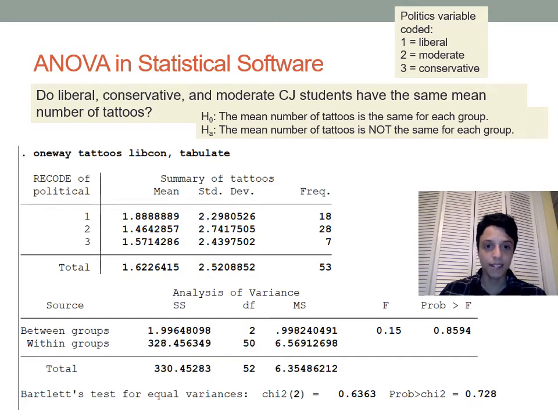And here's what the output looks like. As usual with Stata output, there's just a ton of stuff going on. So what I'm going to do is walk through the important pieces and the pieces that we've already come across while doing this by hand. The command for Stata is what's at the top where it says oneway. There's different kinds of ANOVA tests. This is just looking at one variable across different groups, which is why it's called one way. Tattoos is the variable that we're interested in, so the means that we're looking at. And then libcon is the name of the variable that is coded so that liberals are group 1, moderates are group 2, and conservatives are group 3.